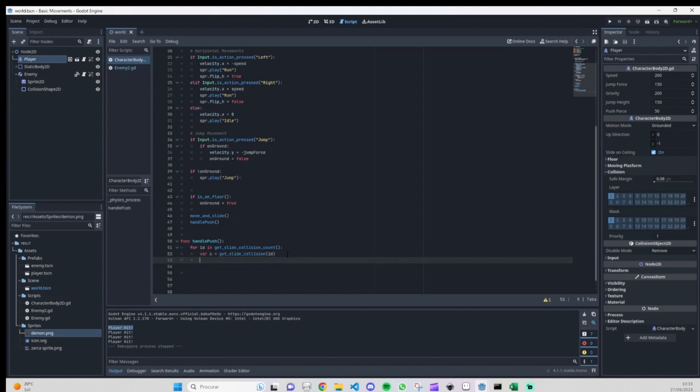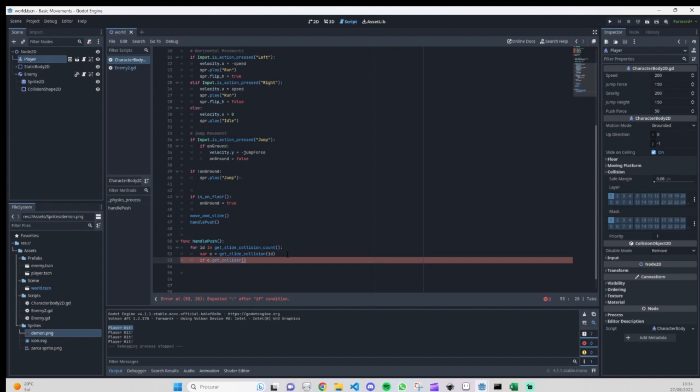Now what we need to do, it's another validation to check if the collision that had happened, or the collider, is a rigid body. So for that it will be simple, you just have if c dot, and now here we are going to call another function, get collider, because it's part of what we received from the get slide collision on the index position, and we have all that information.